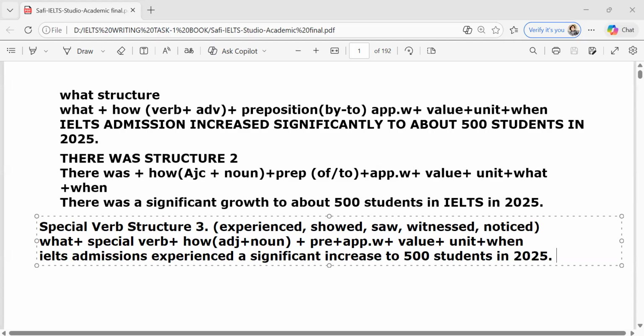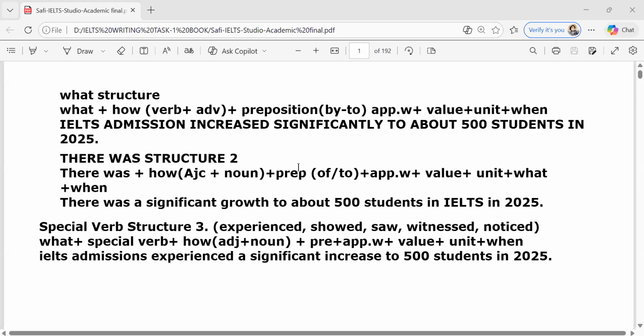Now, this is what we call three structures, and all three structures give you exactly the same meaning. Once you write the what structure, for the second time go with the there was structure. For the third one, you can write the special verb structure. So very clear, a variety of structures can improve your band score. Number one. Number two, keep changing your vocabulary.